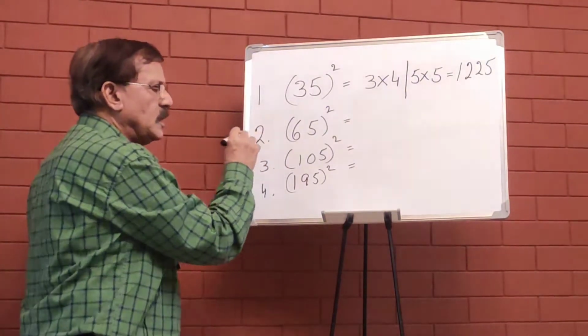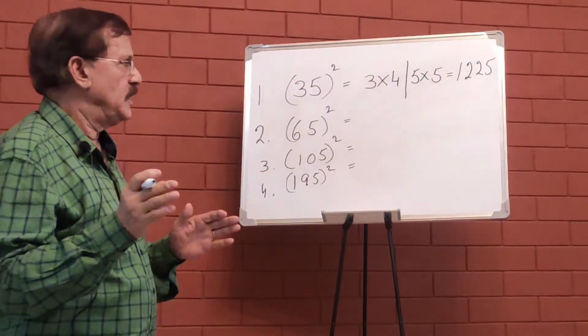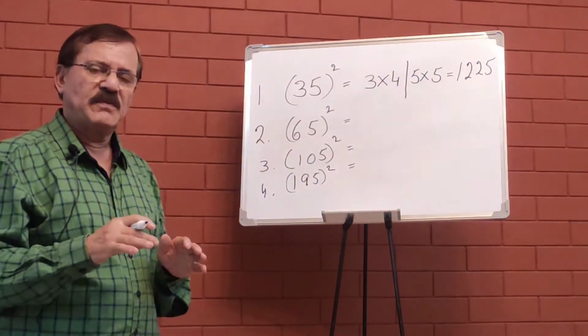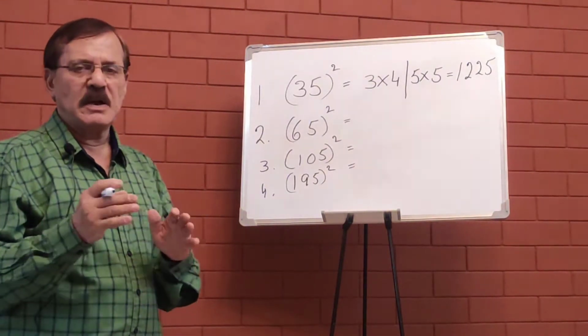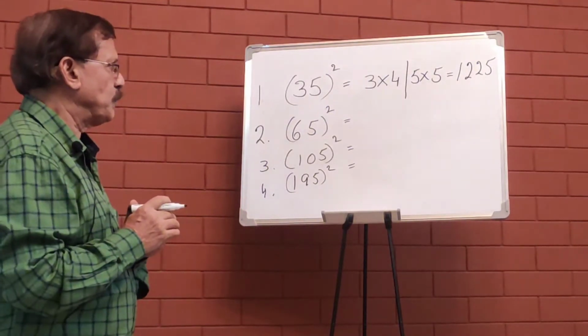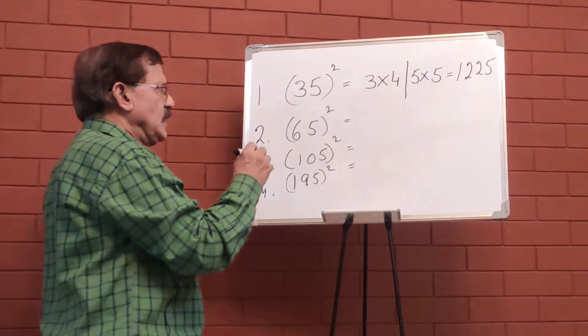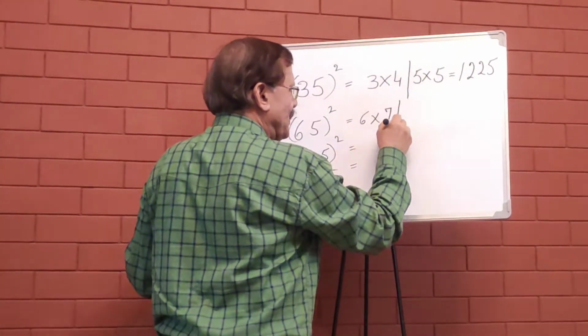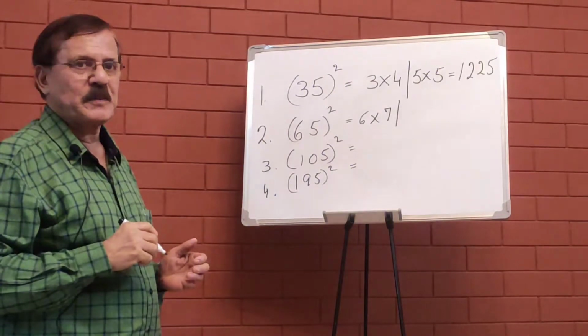The second question, the same technique, 65 square. We take the first number, 6. In fact, let me tell you, 35 square is nothing but 35 multiplied by 35, 65 multiplied by 65, and so on and so forth. So 65 square, 6 multiplied by, yes, very good, 6 multiplied by 7.